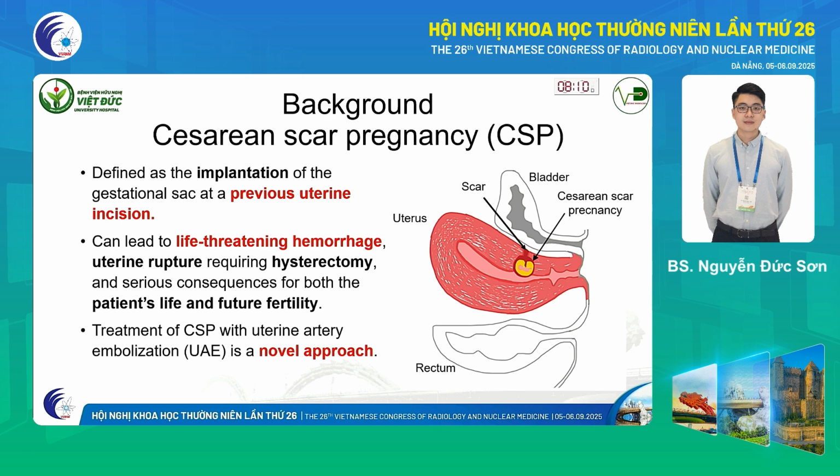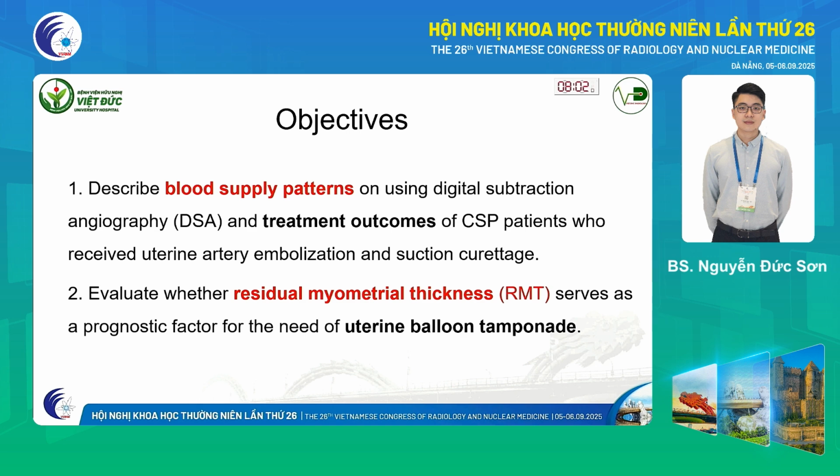So nowadays, there is a new management of this disease, and that is uterine artery embolization. Our research has two objectives. First is to describe the blood supply patterns of DSA and clinical outcomes of patients with CSP. And second is to evaluate whether residual myometrial thickness can be a prognostic factor for the need of uterine tamponade.